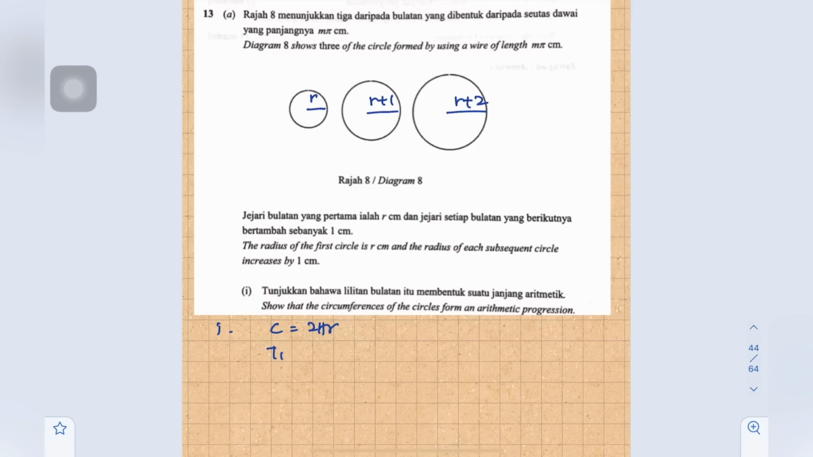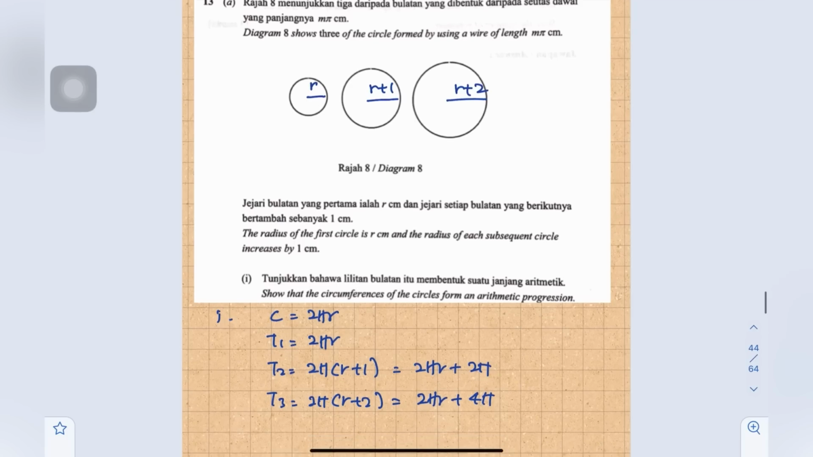Okay, so the formula of circumference is 2 pi r. So for the first one, the circumference for the first circle is 2 pi r. Okay, so for the second one, 2 pi times radius r plus 1. So this one equals to 2 pi r plus 2 pi. So for the third one, 2 pi times radius r plus 2. So this one becomes 2 pi r plus 4 pi.